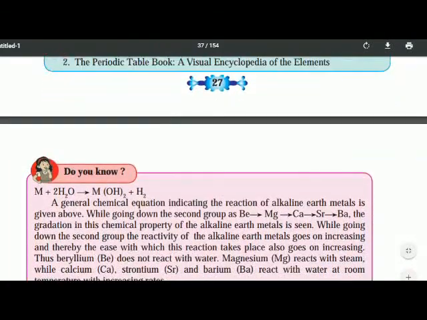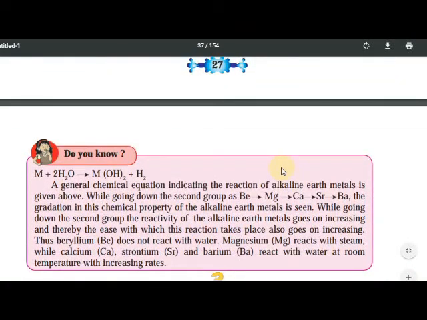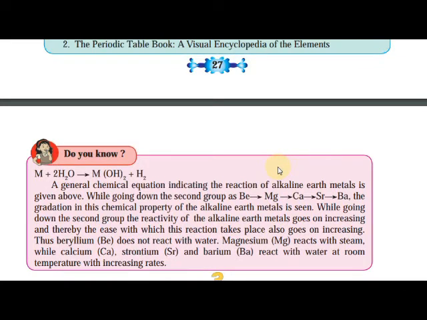Now, do you know M + 2H2O gives M(OH)2 + H2. The general chemical equation indicating the reaction of alkaline earth metals is given here.